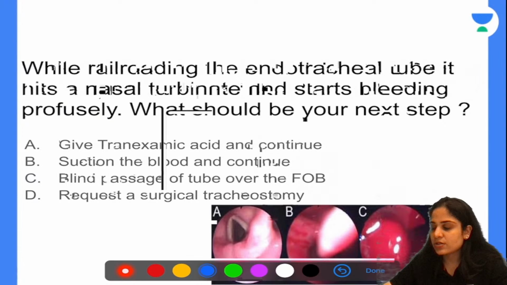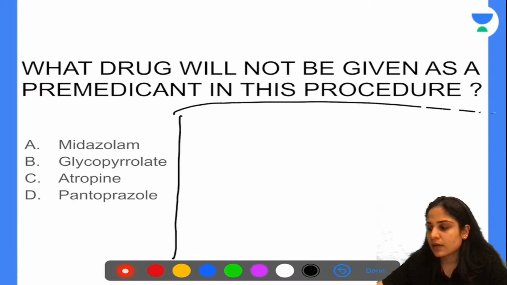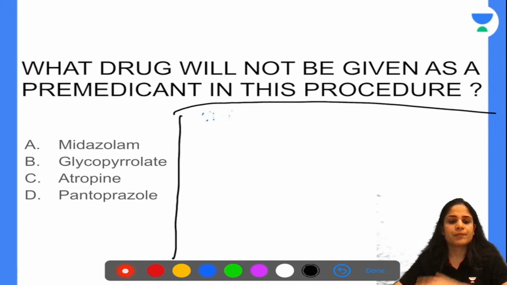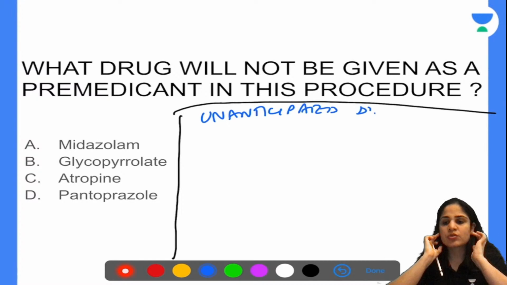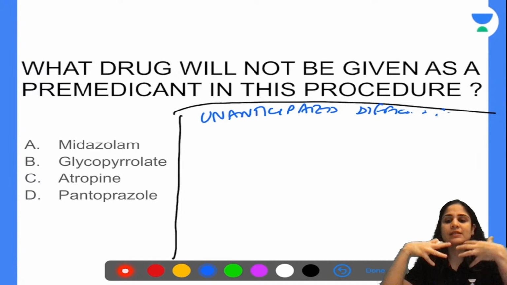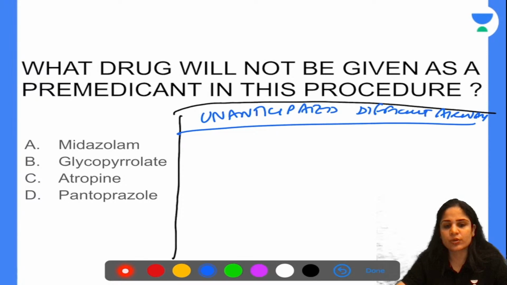Now, in case of an unanticipated difficult airway, suppose, for example, I go in for some surgery and do I look like a difficult airway? No, my mouth opening is fine. My mouth opening is good. My jaw looks fine. There are no masses outside. You'll feel like, she's an ASA1 patient. Her airway is not going to be difficult.